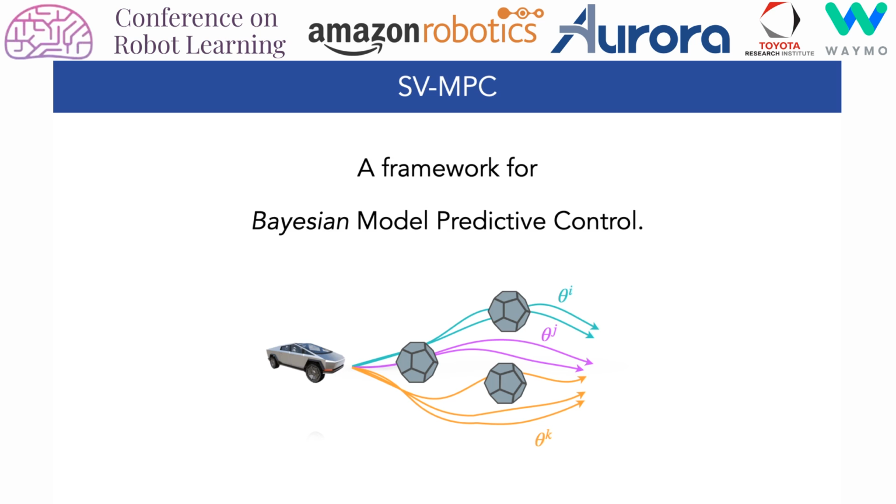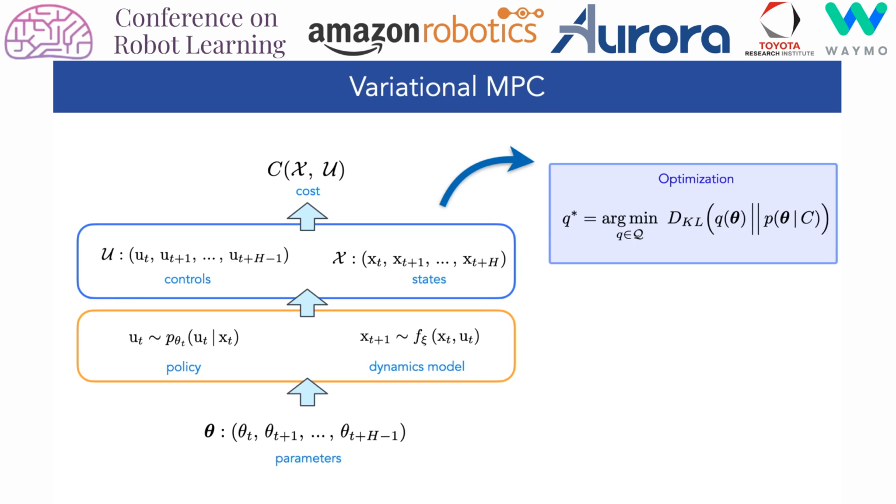We propose a new framework for Bayesian Model Predictive Control, SV-MPC, for optimizing over complex multimodal control policies. We formulate model predictive control as a variational inference problem over a sequence of decision parameters. Given a family of policies and a dynamics model, these parameters define distributions over predicted state and control trajectories, along